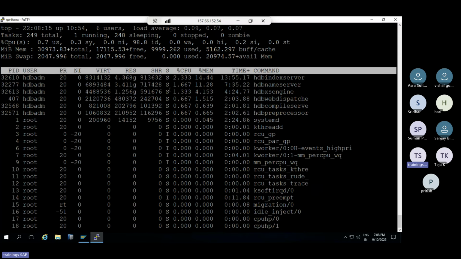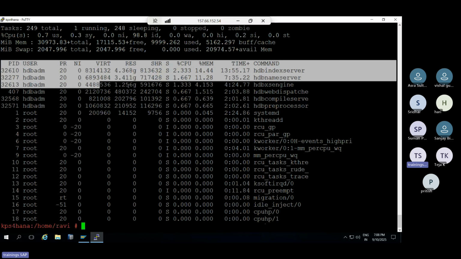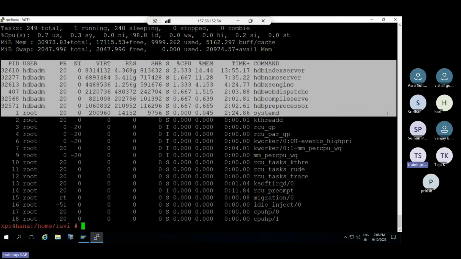To come out of the screen, just press Control C. It will display the process ID and all the information here. That is the main important thing here: changing the file ownership and everything. That is one of the important things here: folders, structures, permissions, and everything.